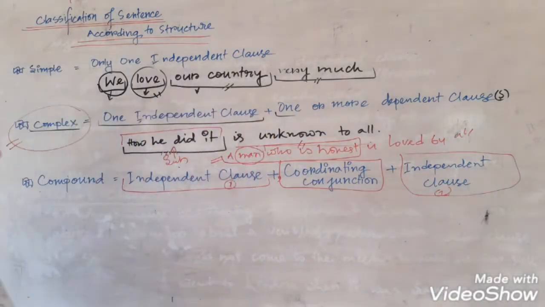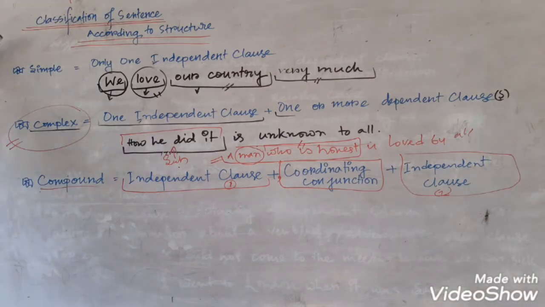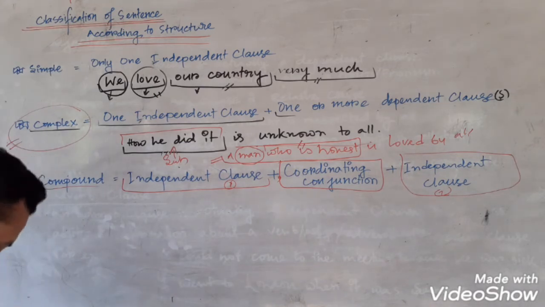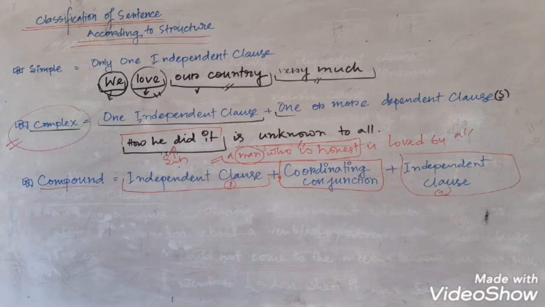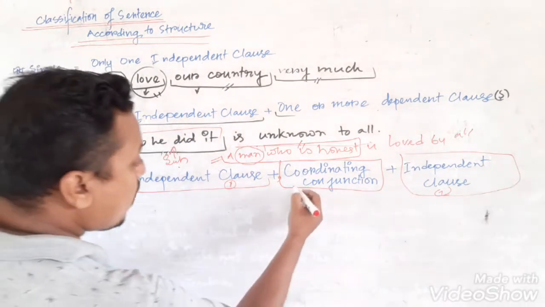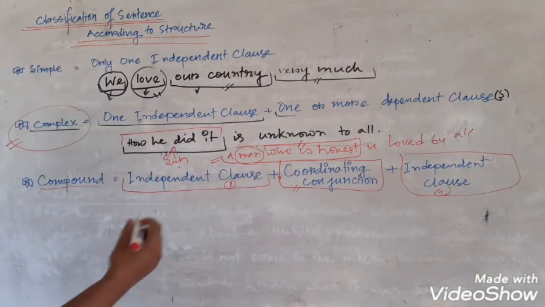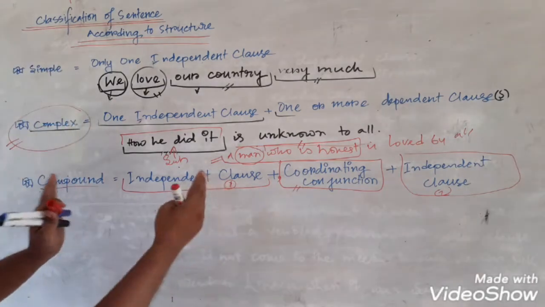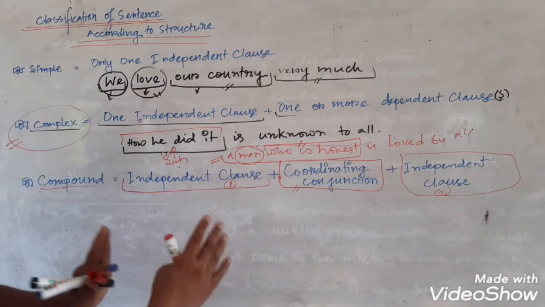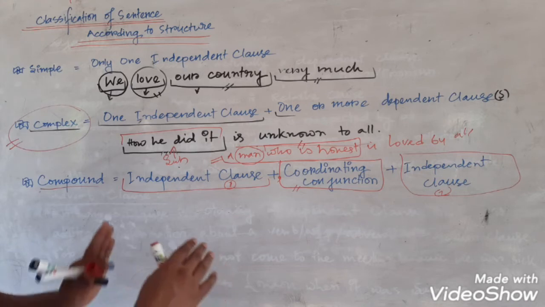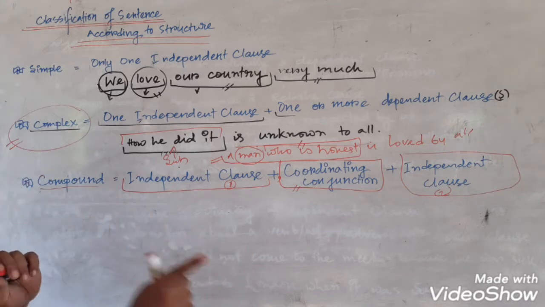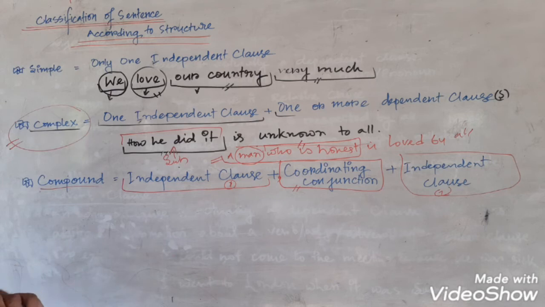That means in a compound sentence, actually we combine two simple sentences. And there must be a relationship between these two independent clauses. According to their relationship, we will set a coordinating conjunction in between these two independent clauses, and thus we make a single sentence out of two simple sentences, right?